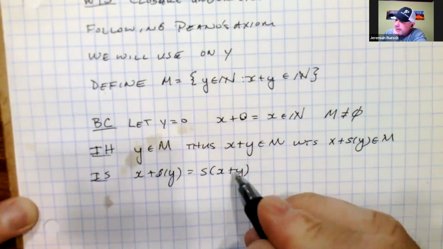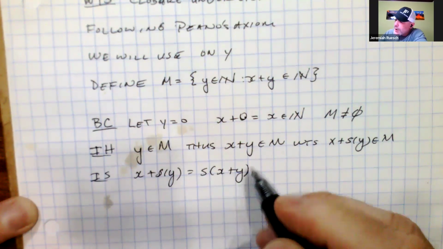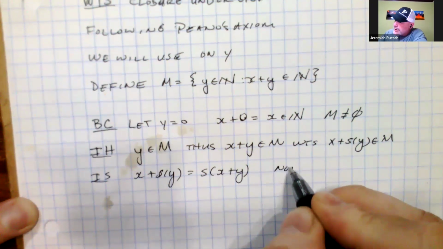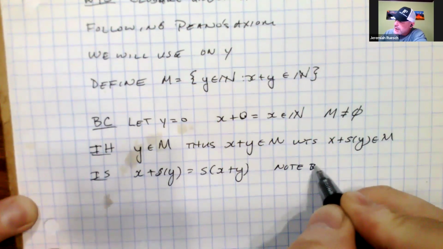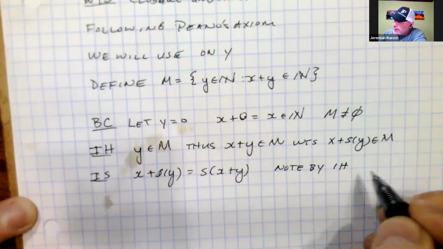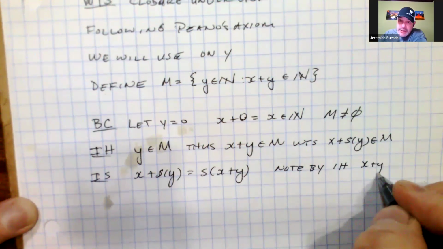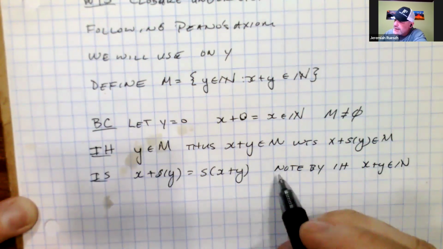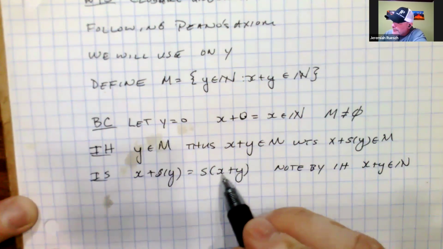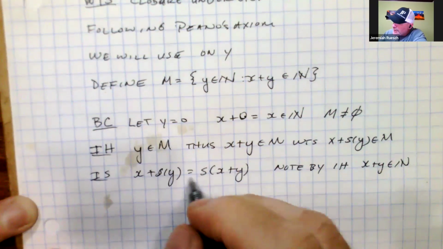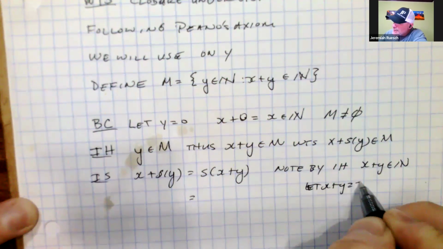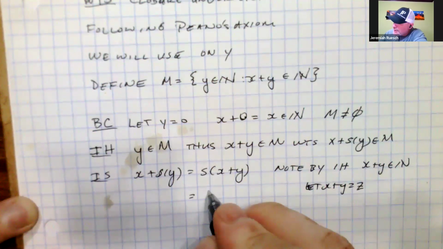And by the induction hypothesis, x plus y is in the natural numbers, which means that this number is a natural number. Just for the sake of clarity, I'll let x plus y equal z. And so we have the successor of z.